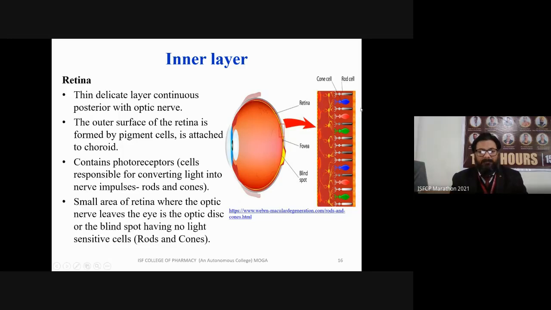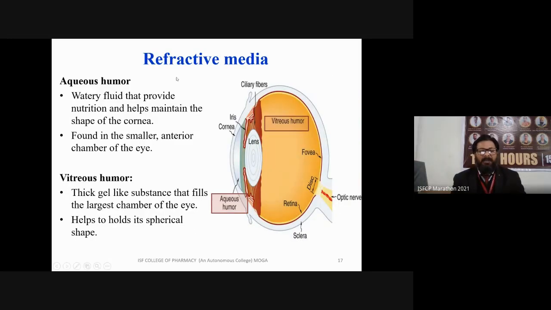So there are refractive media related to aqueous humor and vitreous humor. Aqueous humor, we discussed, is a watery fluid that provides nutrition and maintains the shape of the cornea. Remember, shape of the cornea, not the shape of the eye. Then there is a thick viscous fluid filled with some specific components that maintain the spherical shape of our eye.